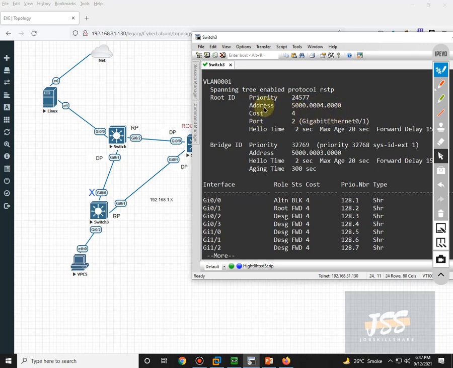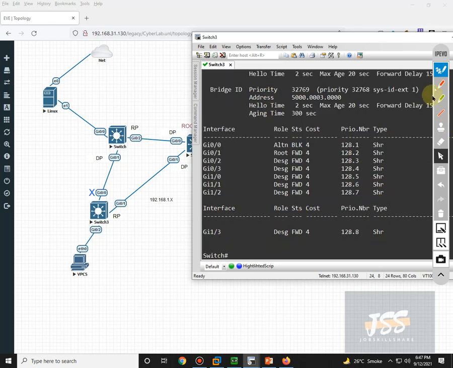As you can see, it is empty. Other than that, the port like gig 0/1 is clearly showing it is a root port. It is saying my root, or the king, is on this port, while G0/0 is in a blocking state. So no information will go through this. It is blocked.